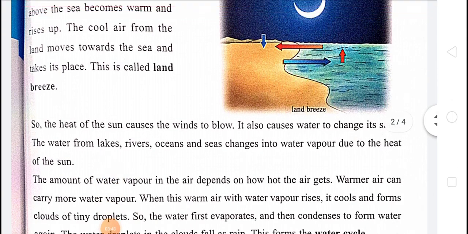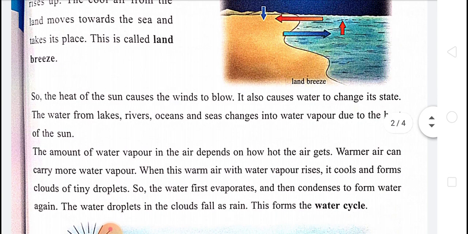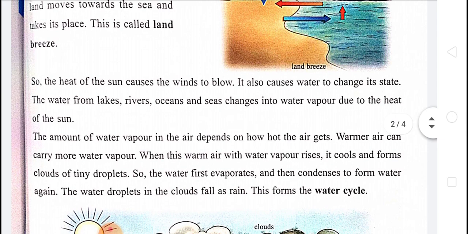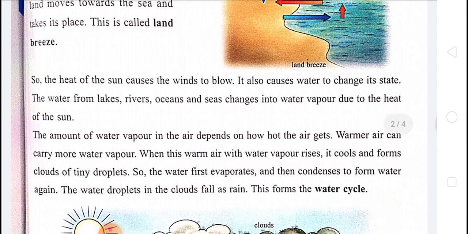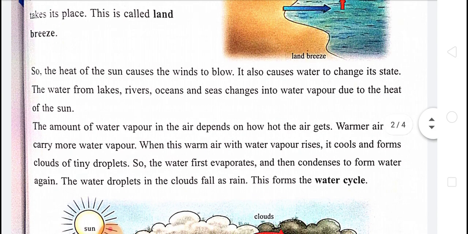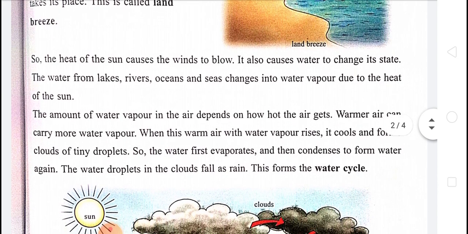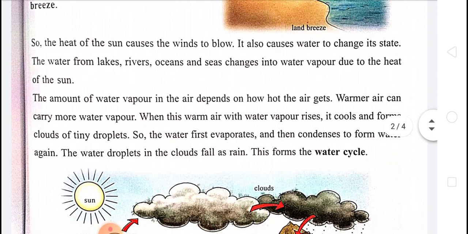Then students, the heat of the sun causes the wind to blow. It also causes water to change its states. The water from lakes, rivers, oceans and seas changes to water vapor due to the heat of the sun. The amount of water vapor in the air depends on how hot the air gets.